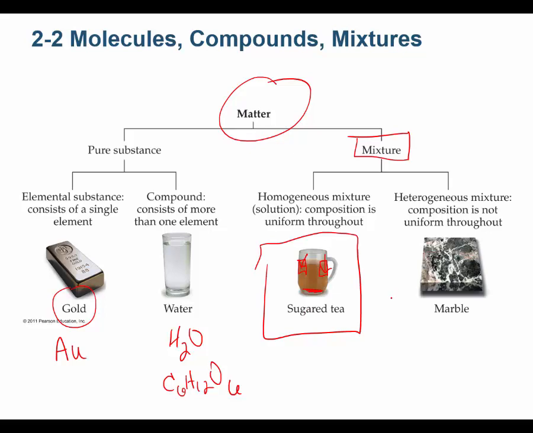If you had a heterogeneous mixture of some food, and you took a bite from one side versus the other side, you would get two different flavors. The heterogeneous mixture they're showing you is marble, and depending on whether you sampled from here or from here, you get different substances. So it's a heterogeneous mixture. So that's how we look at matter.